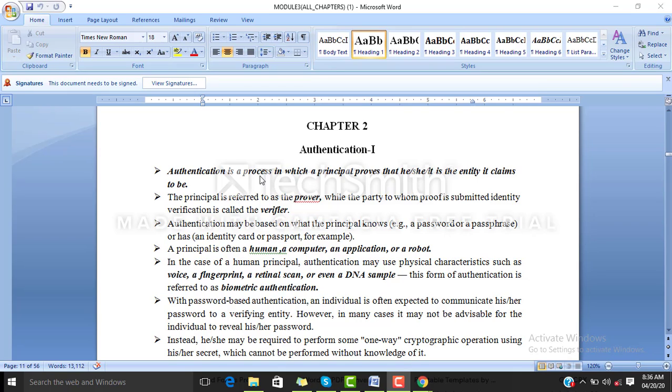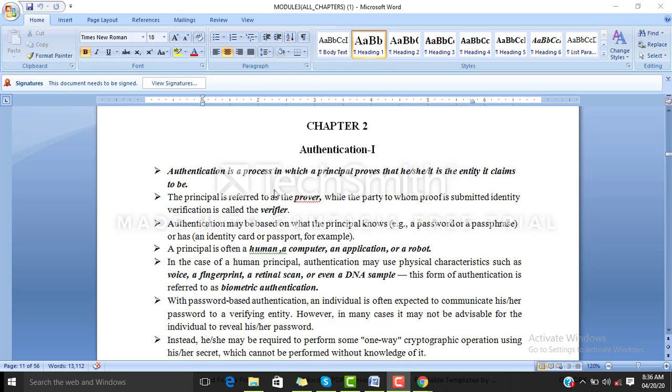So what is authentication, students? Authentication is a process in which a principal proves that he or she or it is the entity it claims to be. Students, it is a simple process in which the user claims that he is the right person to access a particular service. He is just proving his originality. So that is called the authentication process.